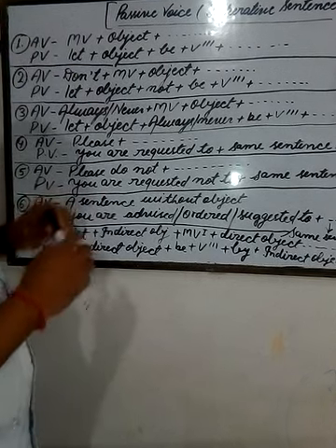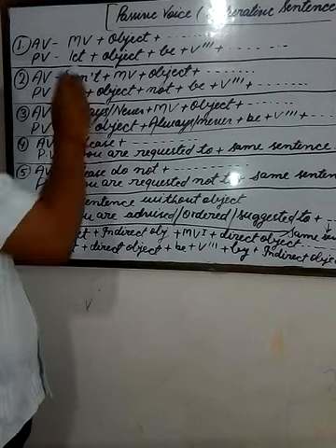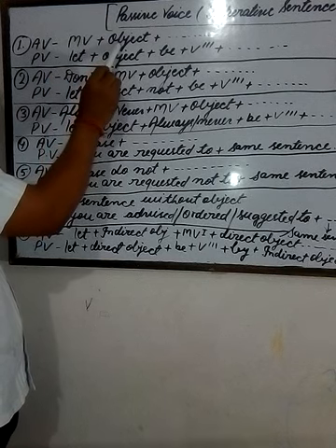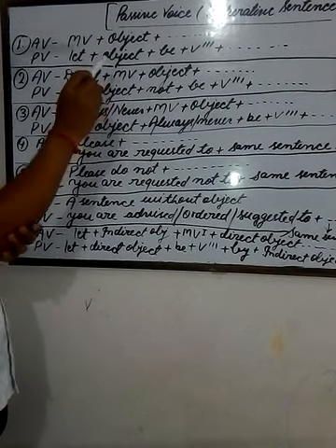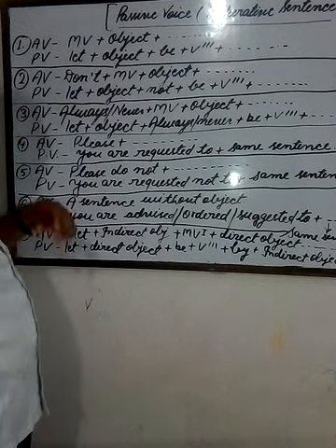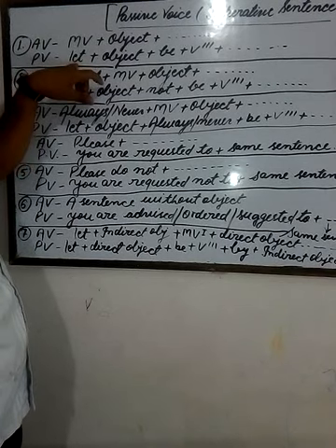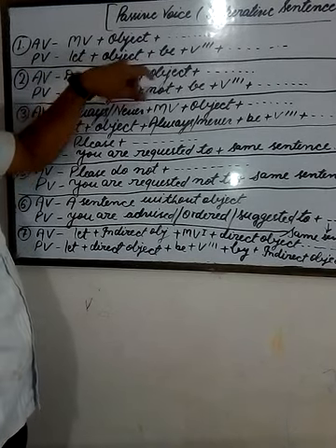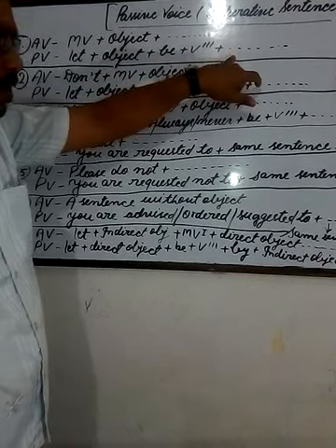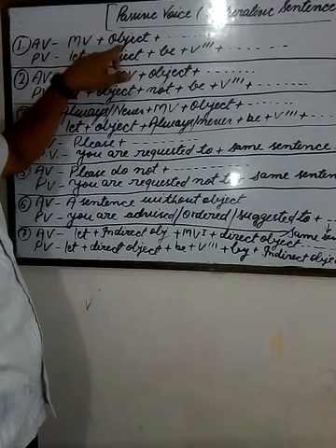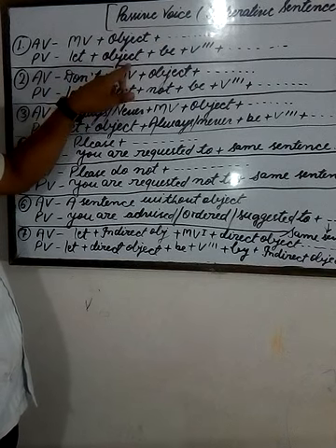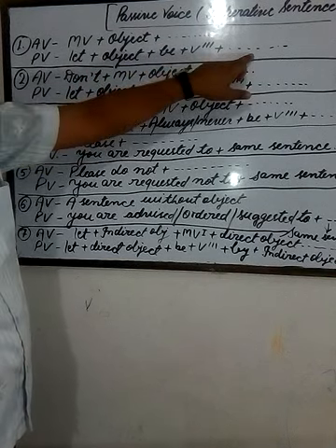First type of sentence is that which starts with the main verb and after that the object. How is this sentence changed into passive voice? In the structure of passive voice, first of all, you will write let, then the object, be, the third form of the verb, and other remaining words. For example, open the door immediately. Let the door be opened immediately.